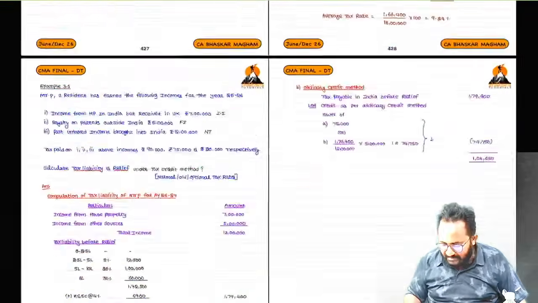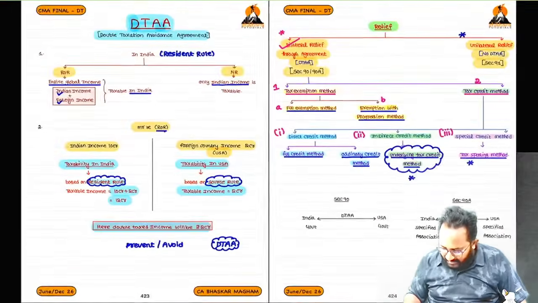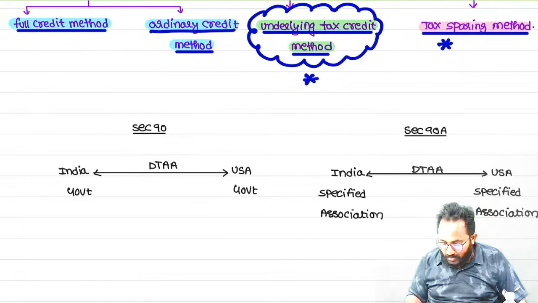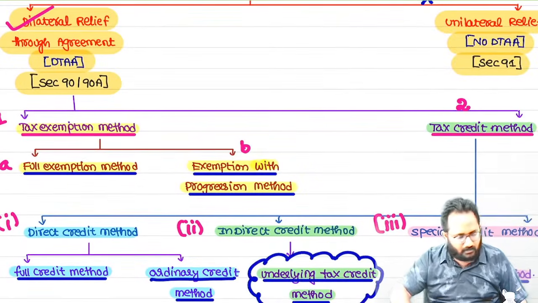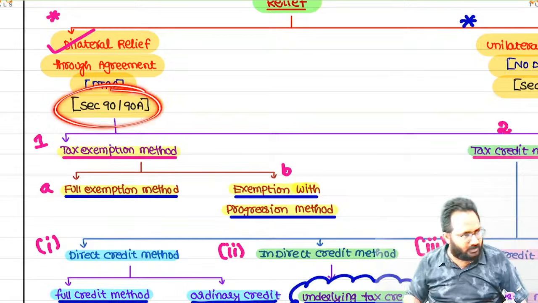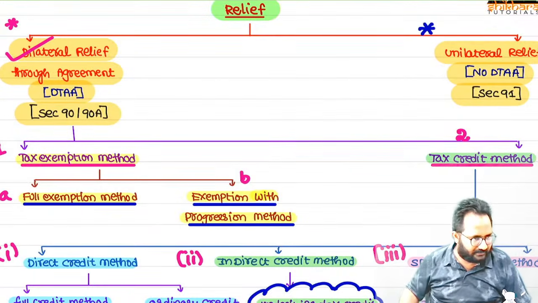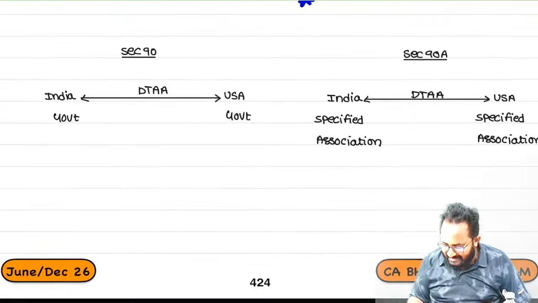Now we'll start the section 91. Now, many are asking this, sir. You told section 90 and 90A, sir. But what is the difference between 90 and 90A? Now I will tell you within 1 minute. Then after, we can discuss the 91 section. What is the difference between 90 and 90A?